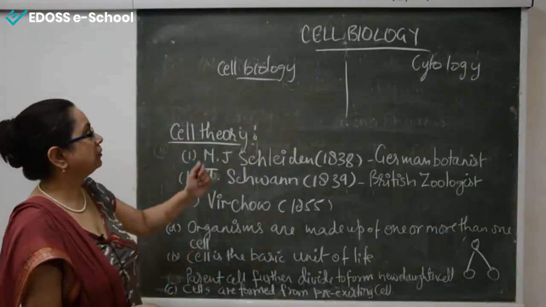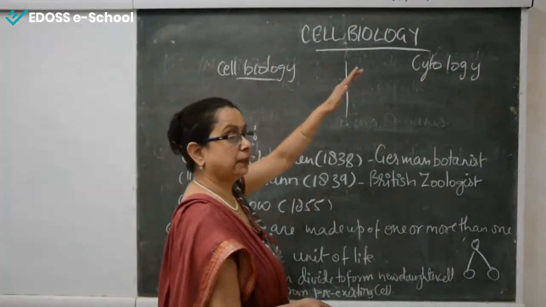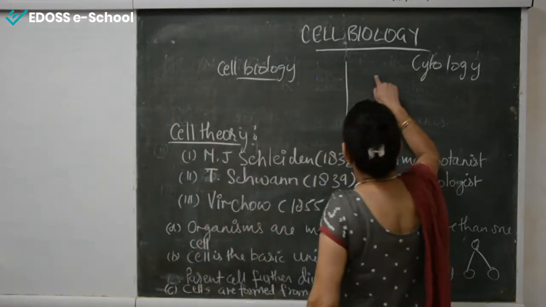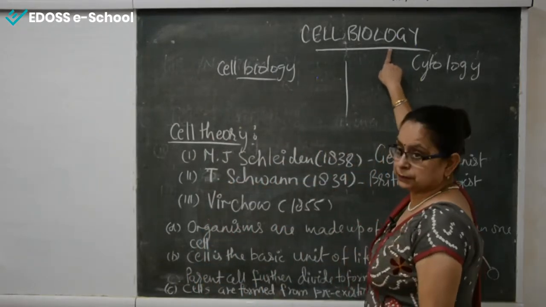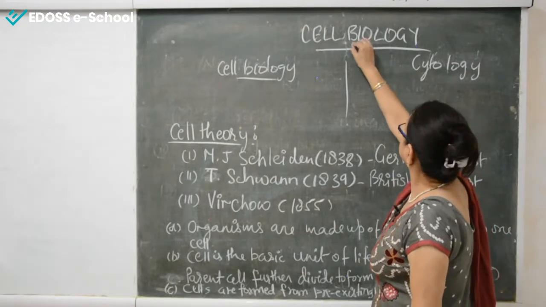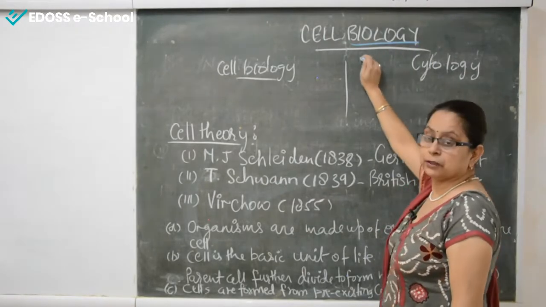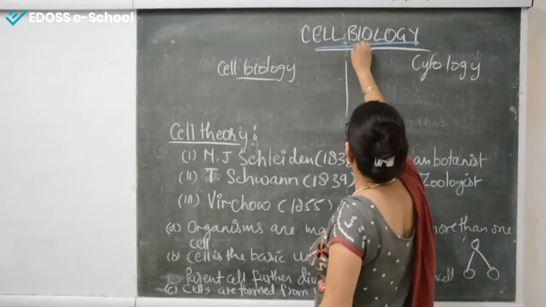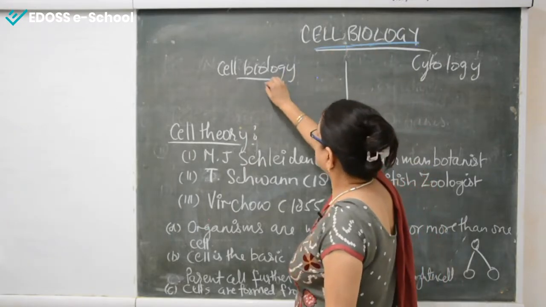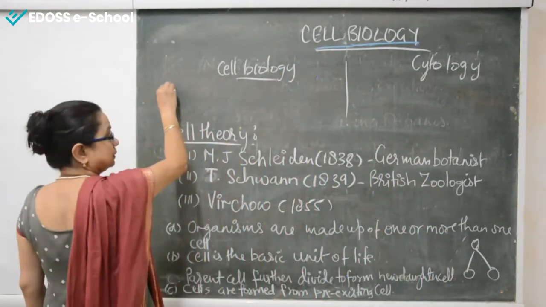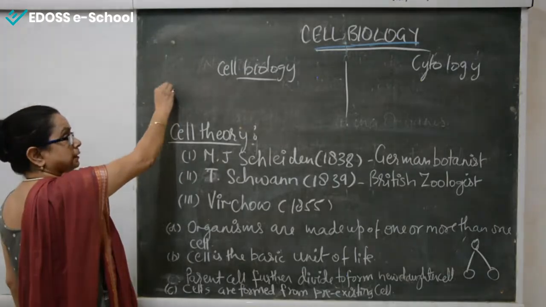So students, as I told you in the beginning of the chapter, cell biology means we study biology, the living organism, we study the cell. So cell biology means the study of the living organism, that is cell.